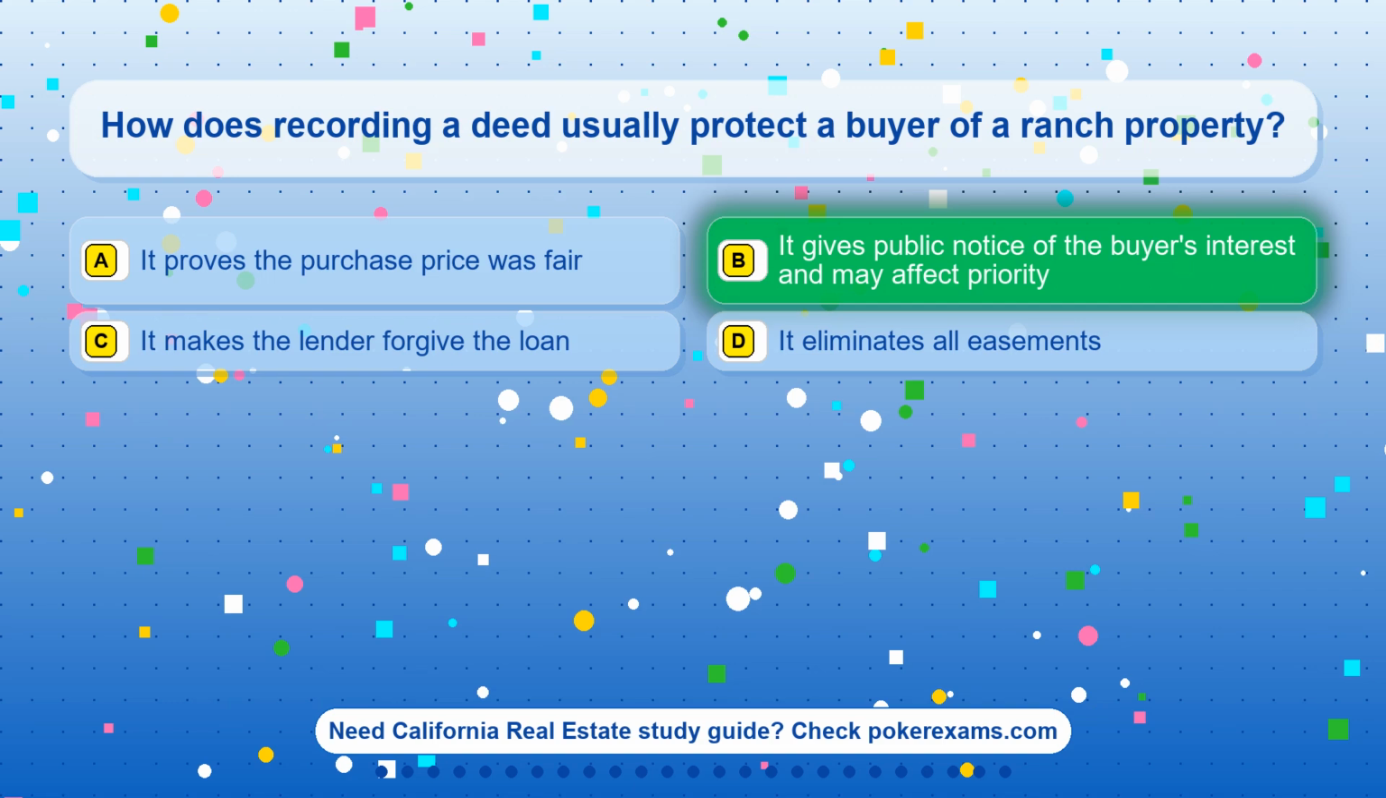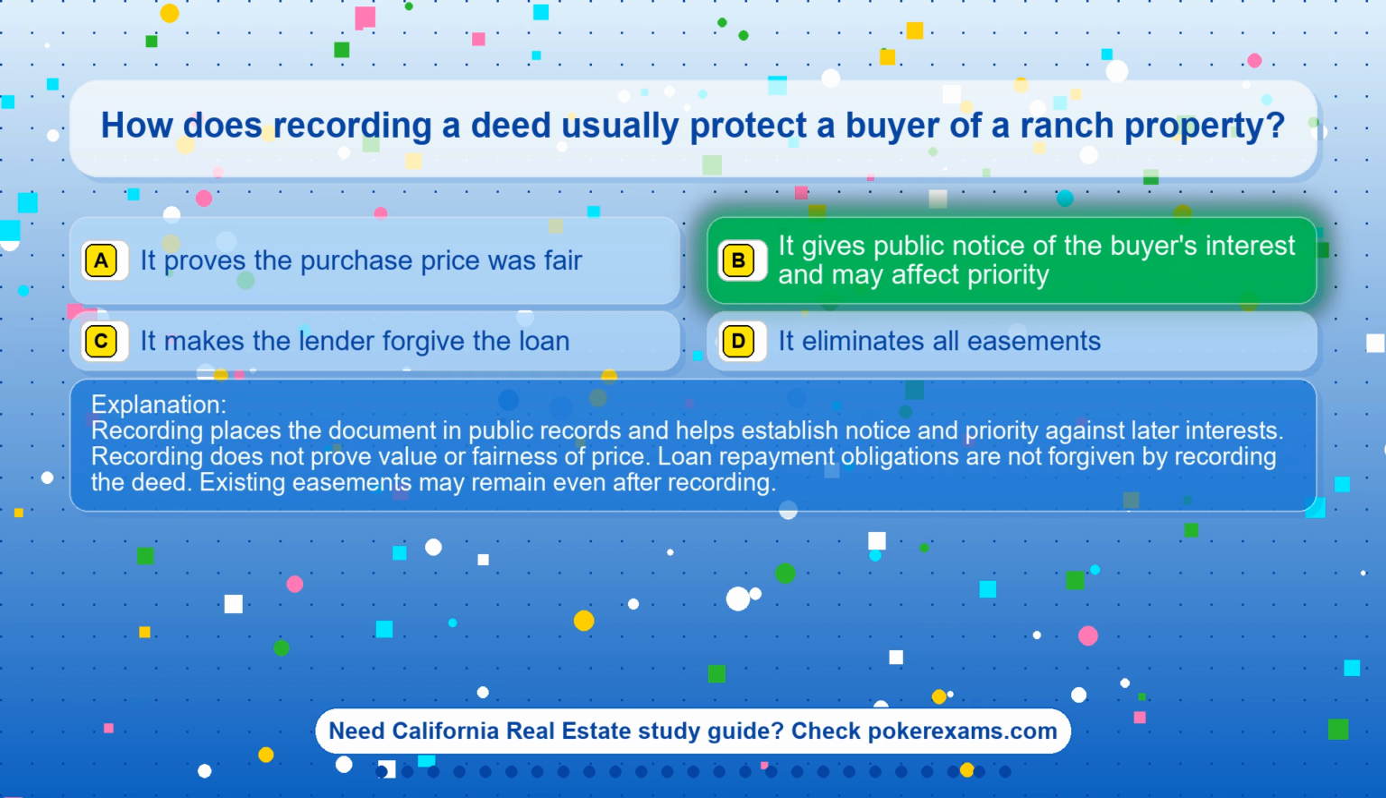The correct answer is option B. It gives public notice of the buyer's interest and may affect priority. Recording places the document in public records and helps establish notice and priority against later interests.